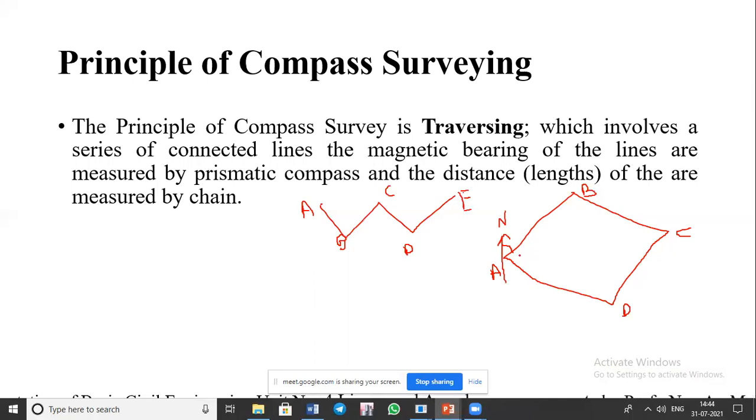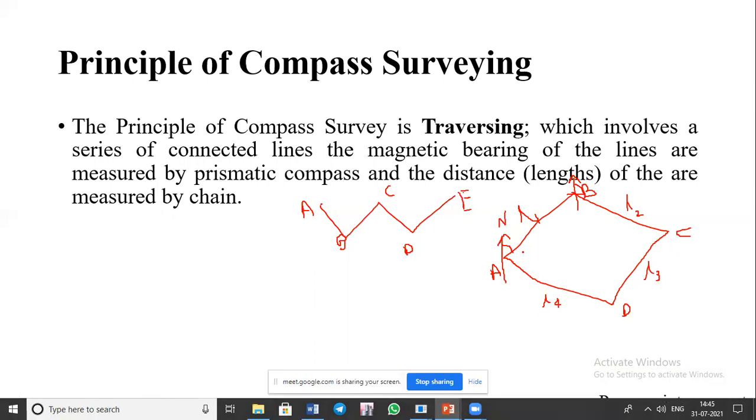All these lines are called survey lines. AB is the forward direction of my survey line, and AD is backward. So it is fore and it is back. Likewise, all these angles we are going to measure with respect to north by making use of the prismatic compass, and these distances, let them be L1, L2, L3 and L4. These distances we are also going to measure.